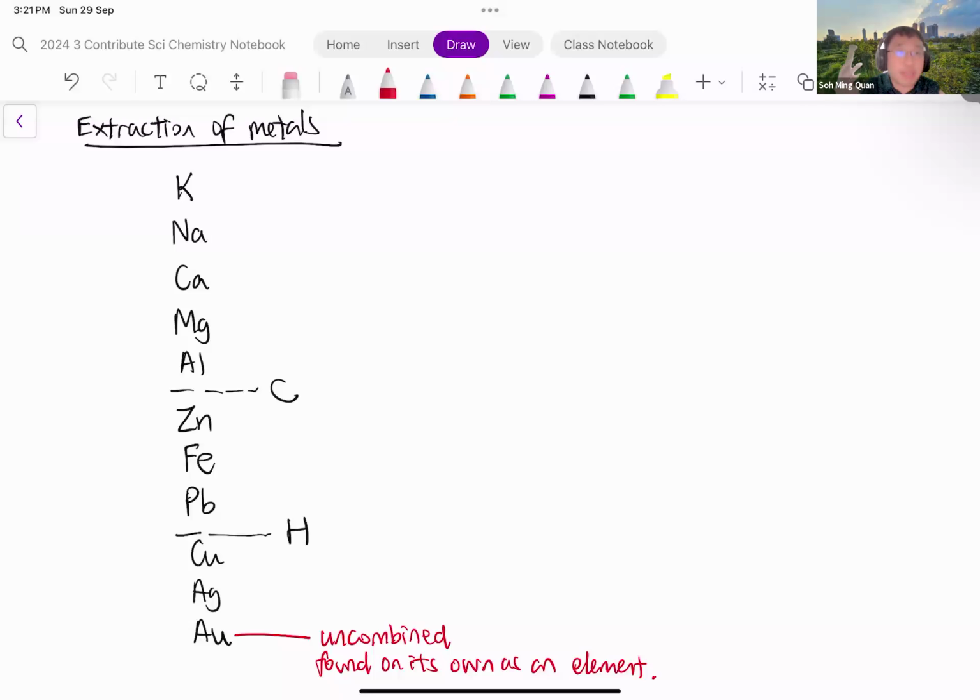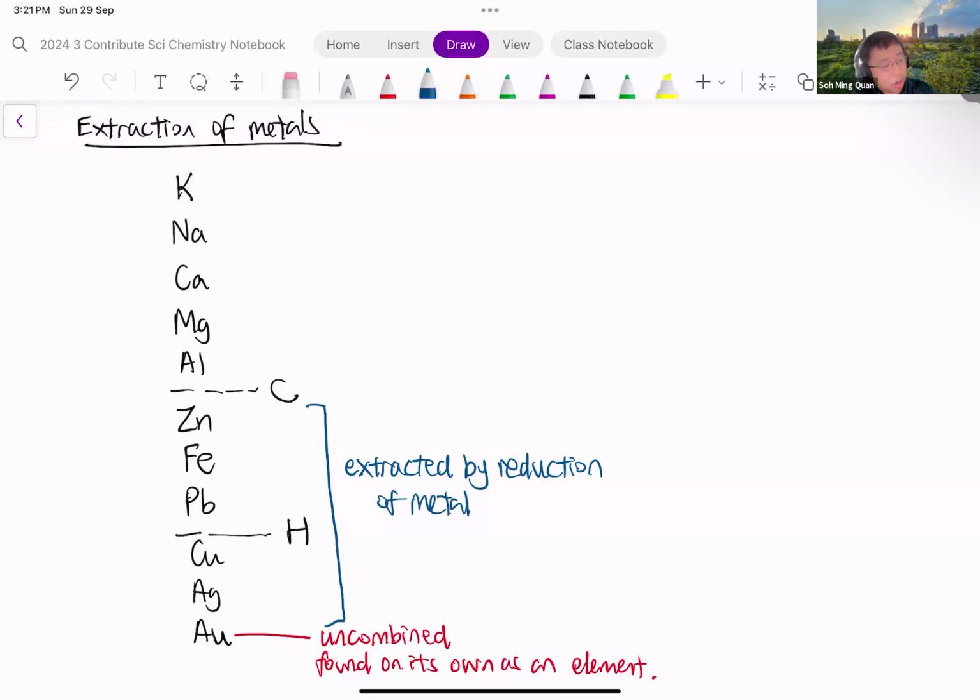So how then can you extract the metal, take the metal out from the compound? Because we need the metal, right? We want good conductors of electricity. So you will want to extract the metal out from the compound. And the way to do that is, of course, reduction with carbon. That's one good way to do that. Basically, you heat up the metal ore with carbon. So we say it's extracted by reduction of the metal oxide with carbon.